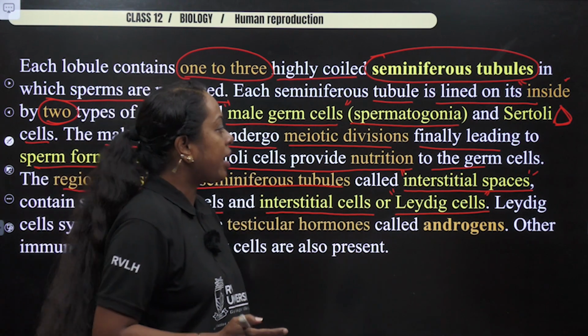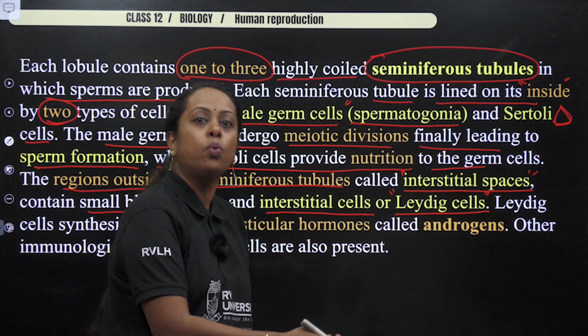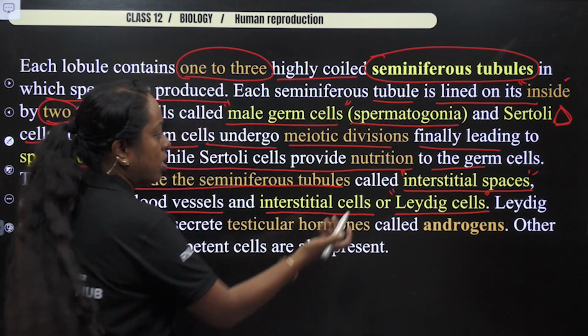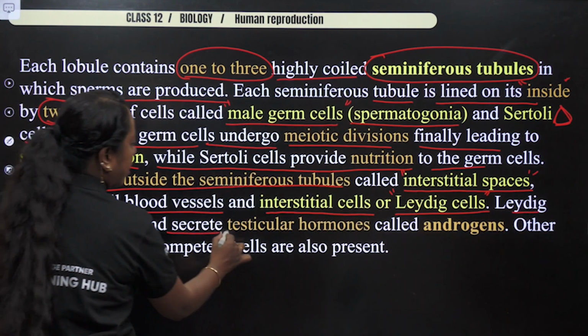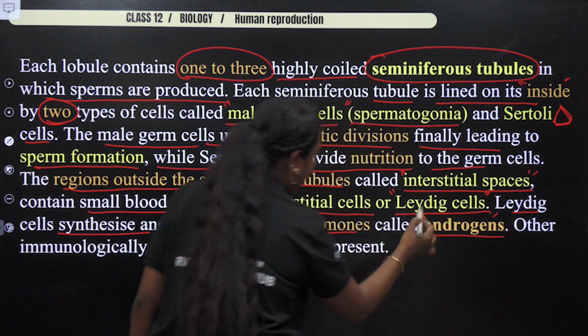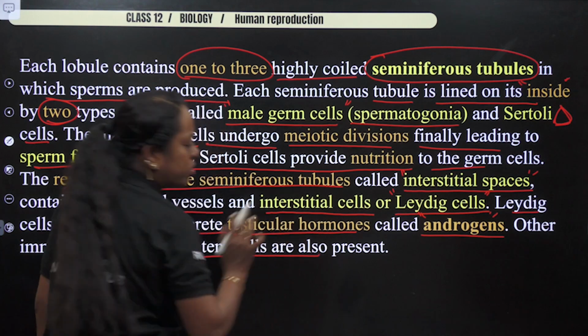So this can be a direct question for you. What is the main function of Leydig cell? Then you will say it produces androgen, which is known as testosterone. See the next sentence. Leydig cells synthesize and secrete testicular hormones called androgens. Apart from that, immunologically competent cells are also present.